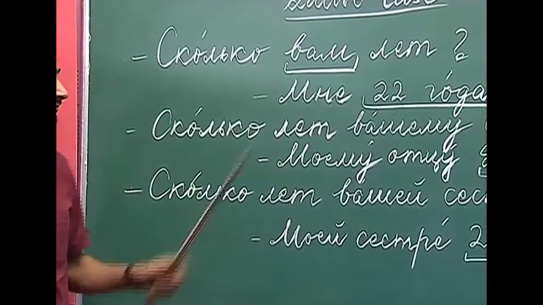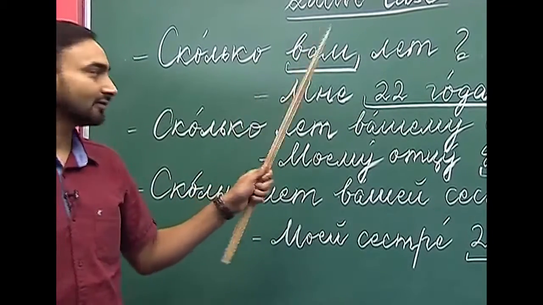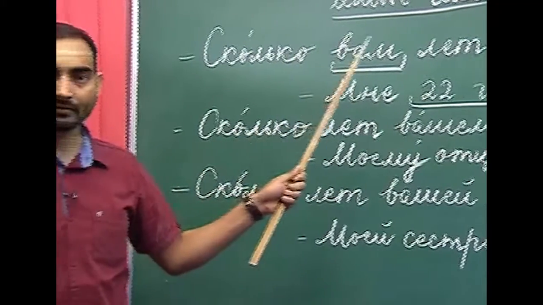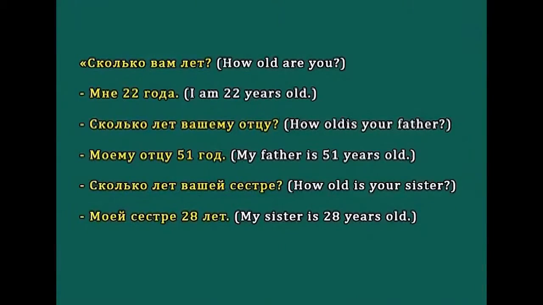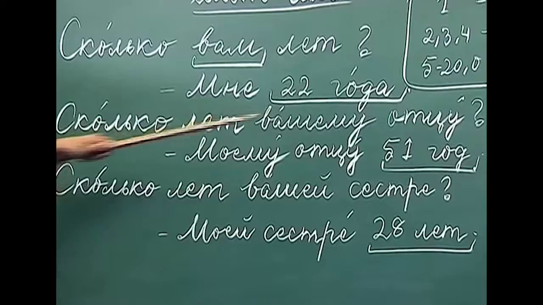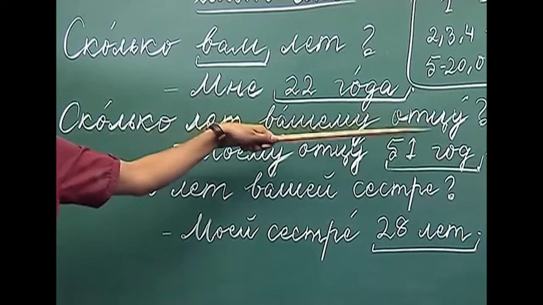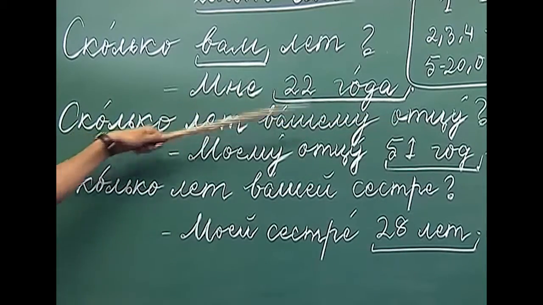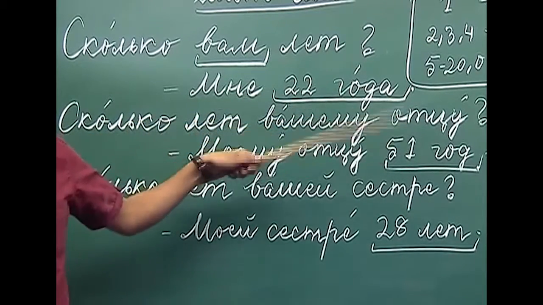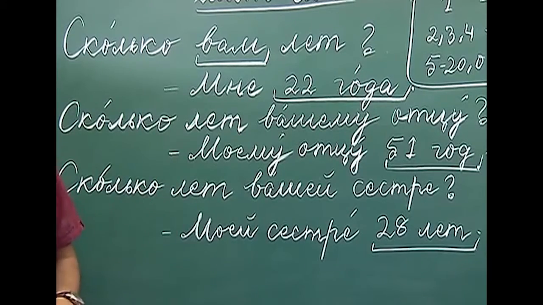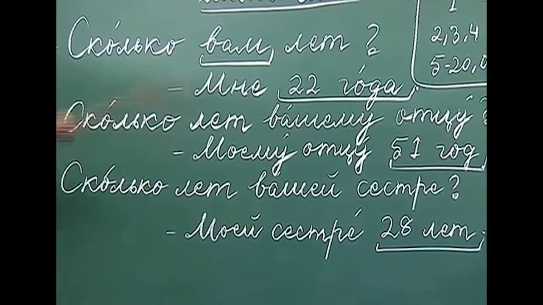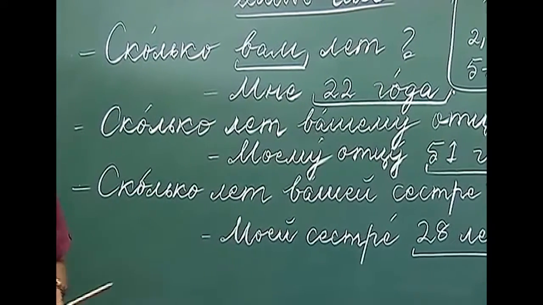If you want to use a noun here, again this noun will be in the dative case. For example, "skolka let vashemu otsu". How old is your father? Wherever you want to ask someone about his or her age, we use that particular noun or pronoun in the dative case. Now, how do we answer this question?